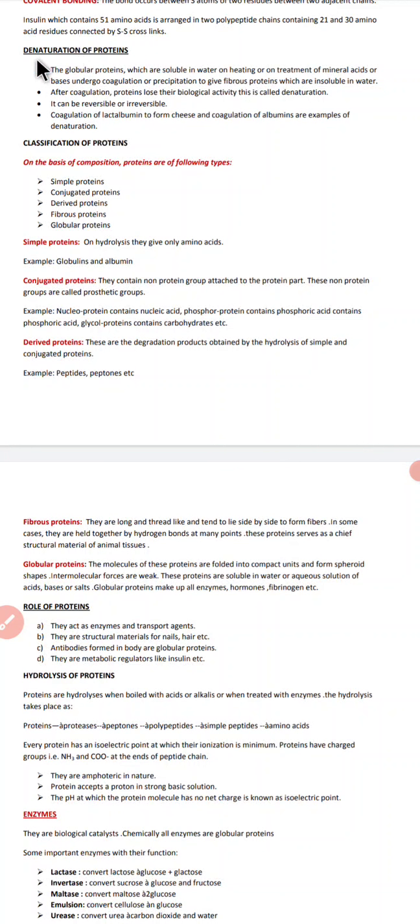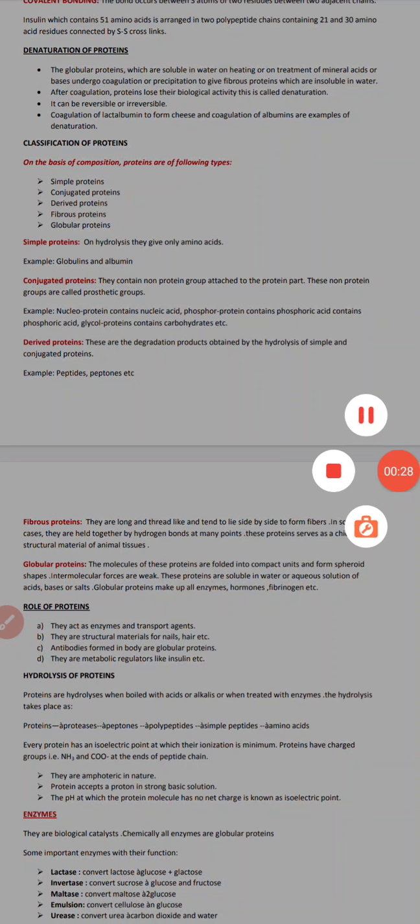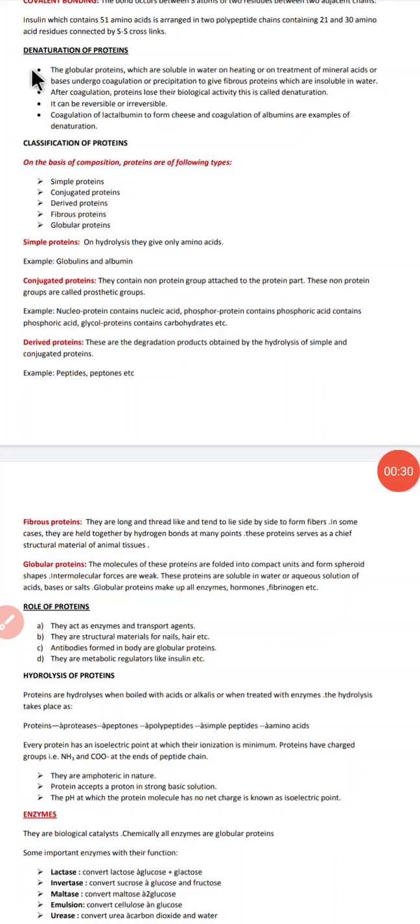In today's chapter, we are going to discuss some of the properties of proteins. Now, what we know, protein is a macromolecule, a biomolecule which is made up of amino acids, right? And these amino acids are joined together simply by peptide bonds, that we have already discussed in the previous class. In today's class, we are going to discuss this topic, denaturation of protein.